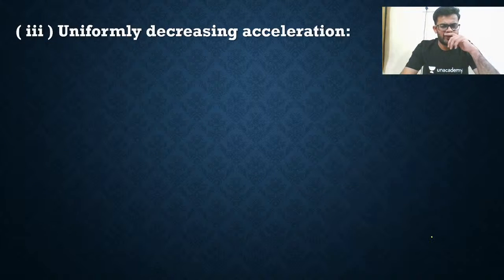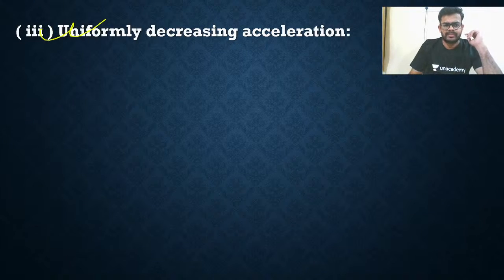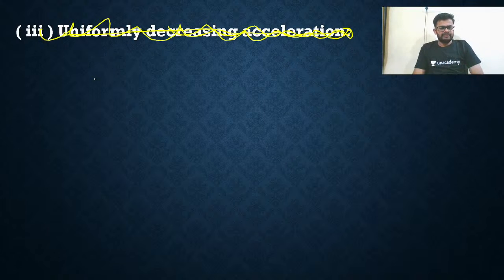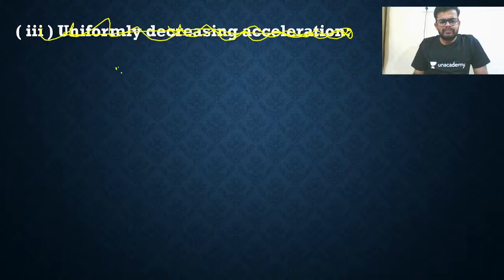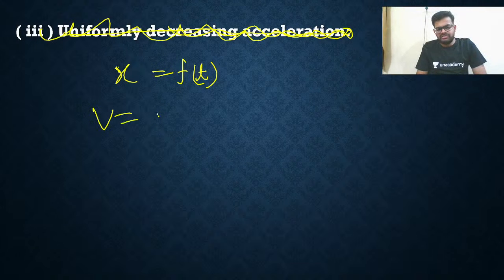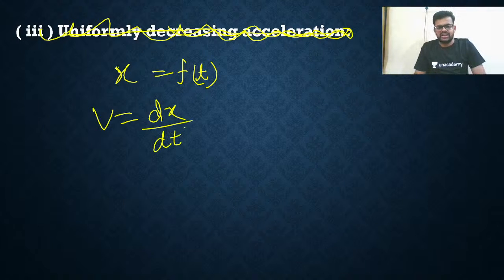Before that, I would like to discuss something else. Listen, my dear. Let's say position is given as a function of time. So I know one thing, velocity v is equal to dx by dt. So what do you understand from this?